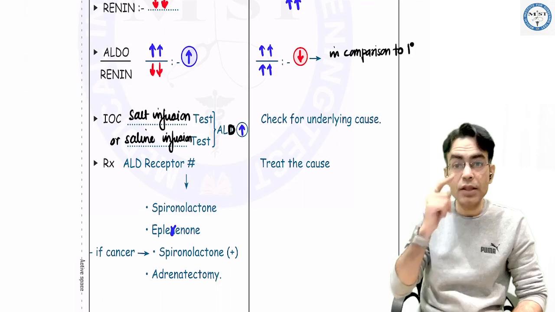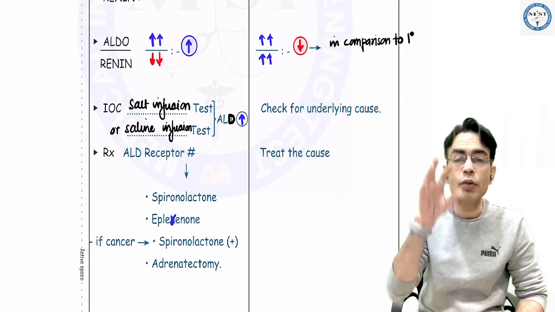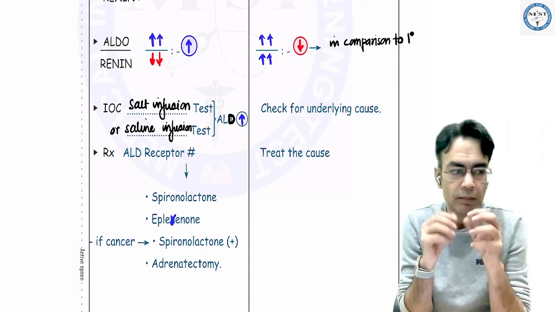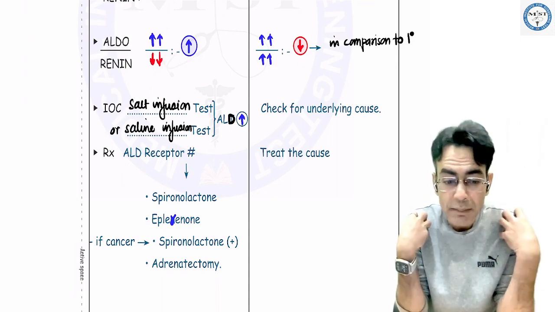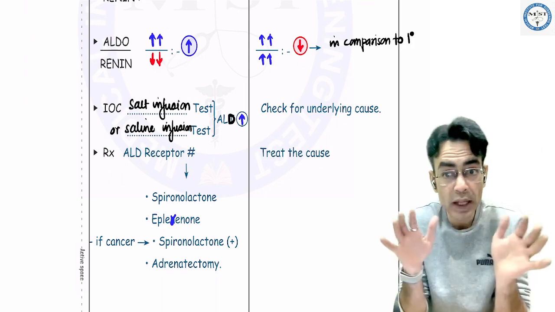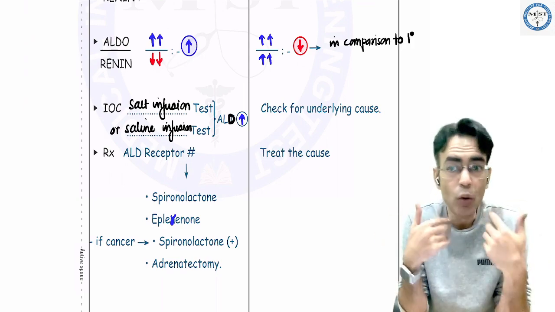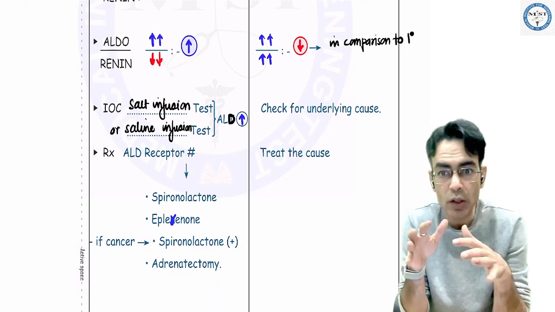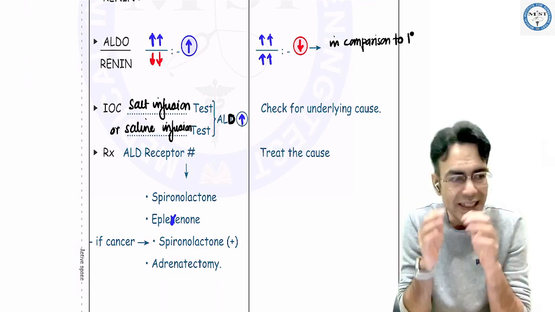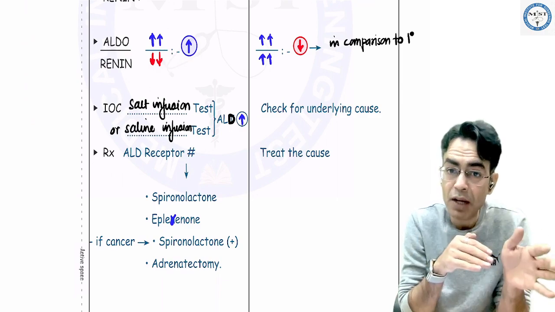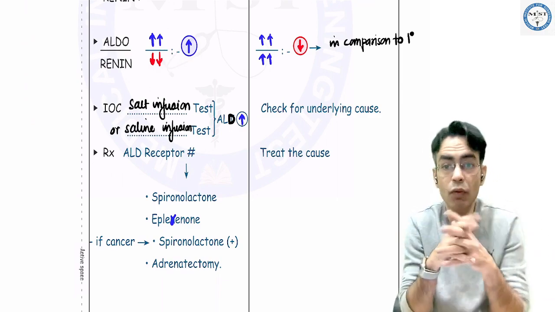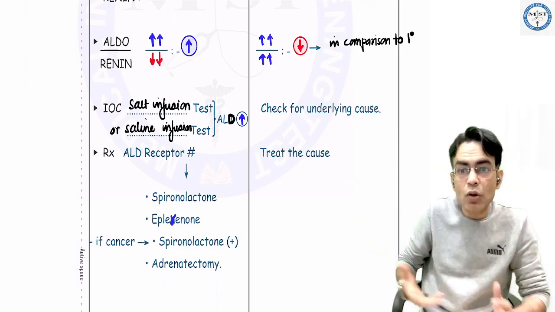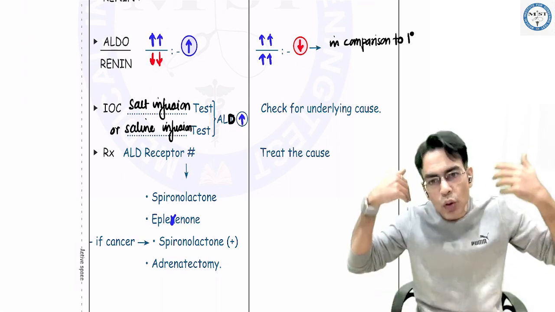But the investigation of choice for primary one is salt infusion or saline infusion. Normally, if I give you saline or salt, you don't want to keep that salt or saline inside your body. You want to release it because more salt will increase the blood pressure. So if you want to release the sodium, the salt or the water, you do not want your aldosterone to work. But in patients having primary hyperaldosteronism, even after giving saline and salt, you will find that aldosterone is working more. So this is primary hyperaldosteronism कि भाई aldosterone को कोई मतलब ही नहीं है कि बॉडी को क्या चाहिए क्या नहीं चाहिए, उसको तो ज्यादा काम करना है.